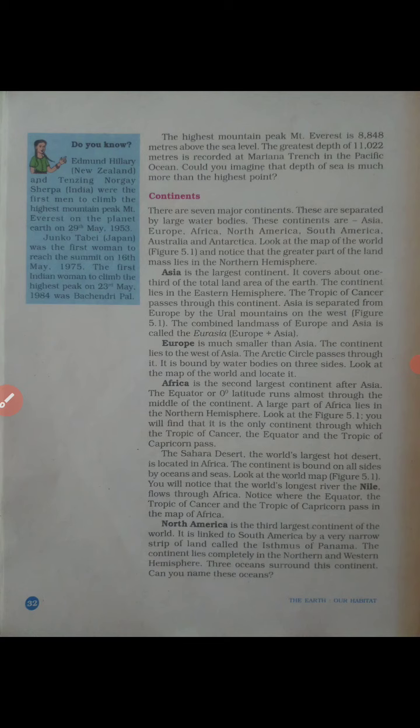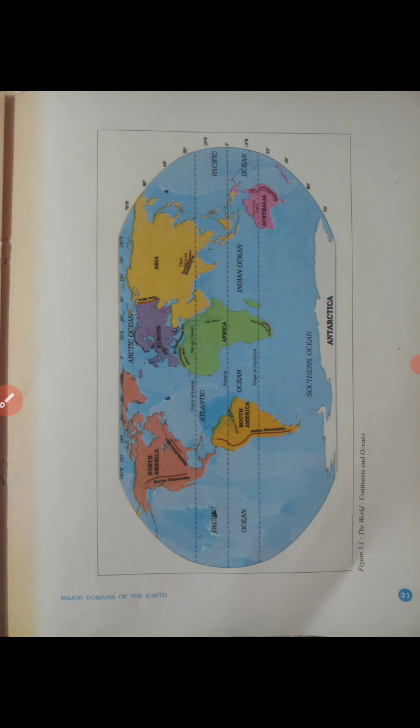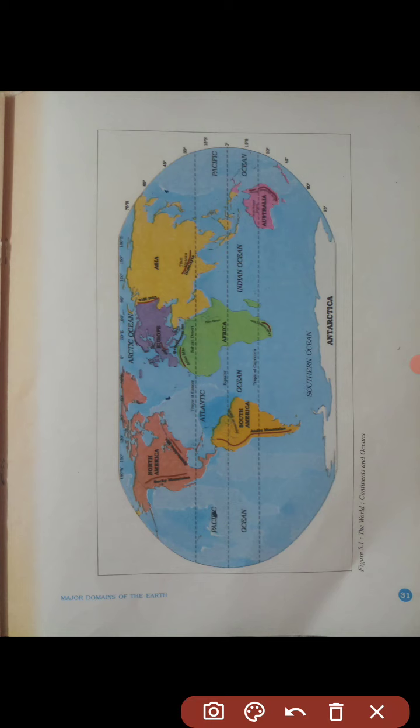Now, 3 oceans surround this continent. Can you name these oceans? If you look at the map, you can find which 3 oceans this continent is surrounded by. One is Pacific, next is Atlantic, and the third one is Arctic. These 3 oceans surround this continent.